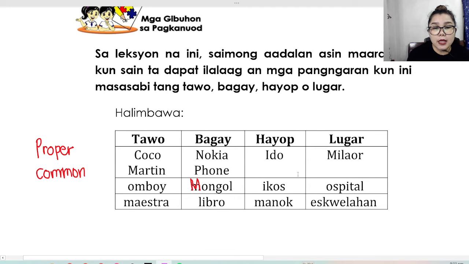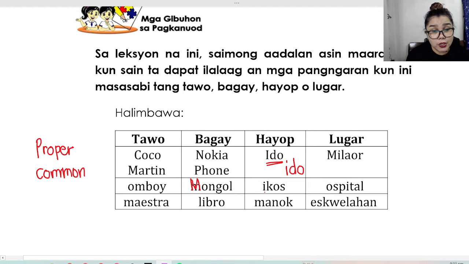Okay, next. Under hayop or animal, what is wrong with this word? Okay, it should start with a small letter lang siya, kasi wala pa namang pangalan yung aso. Unless a name of a dog is given, then that should begin with a big letter.